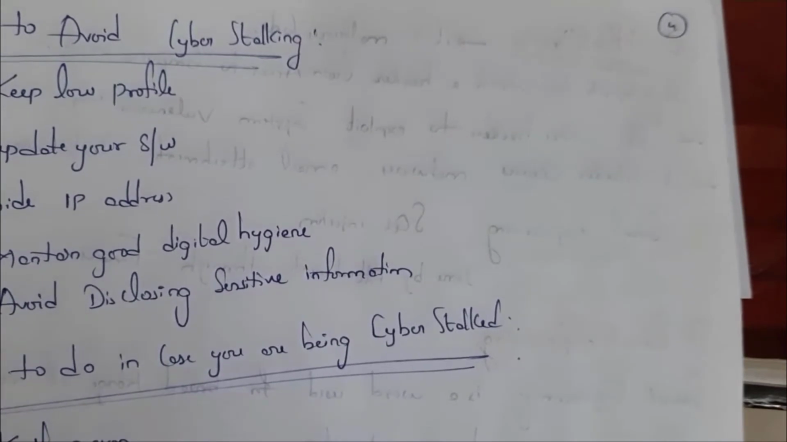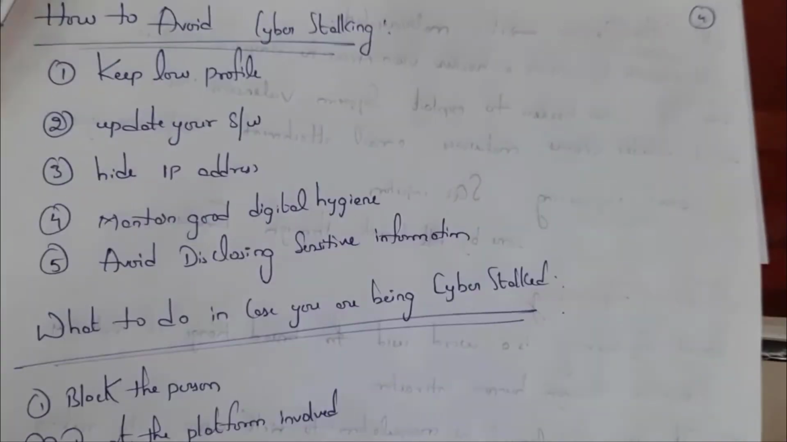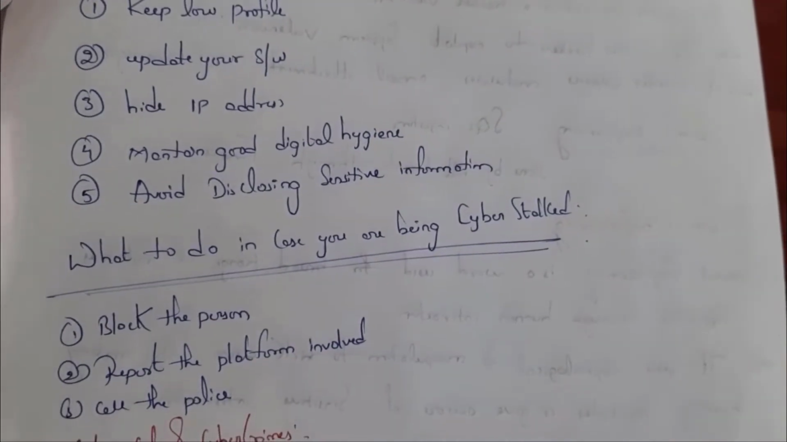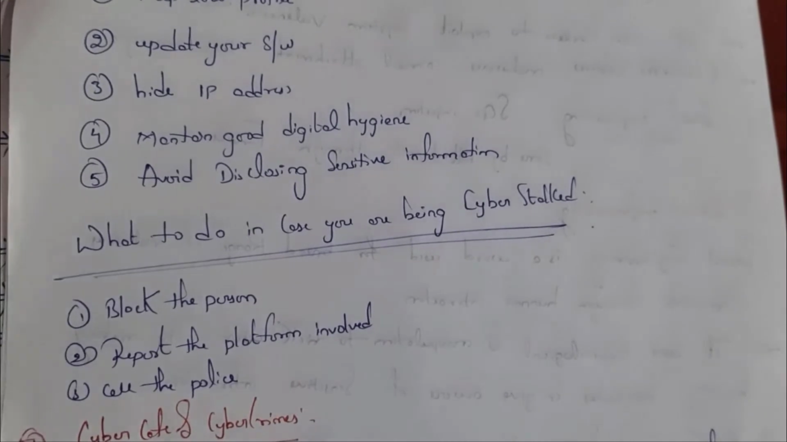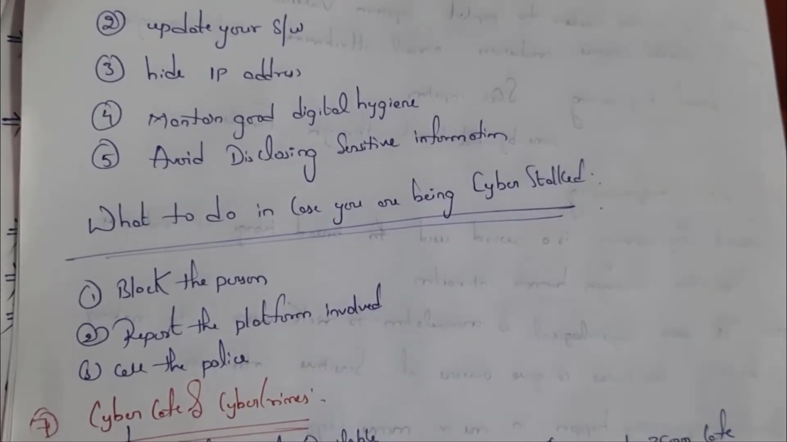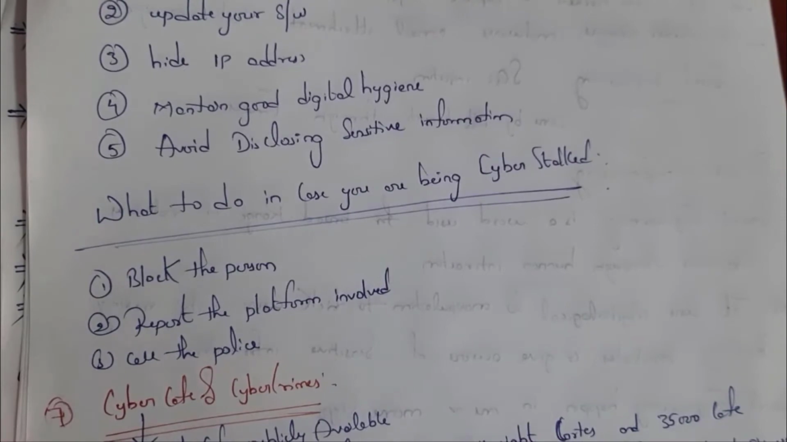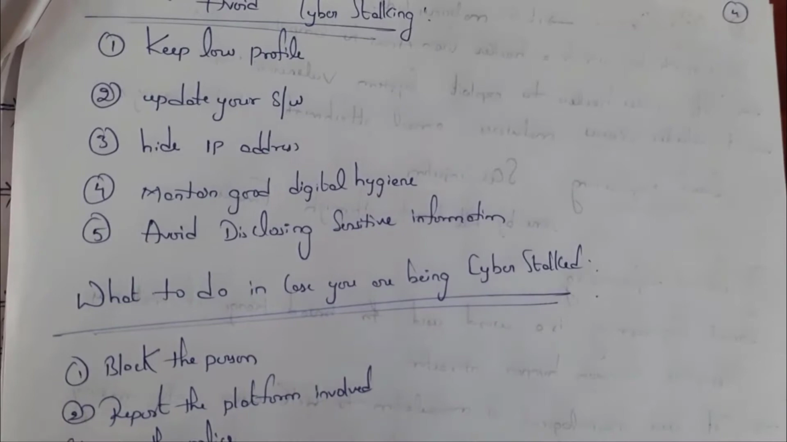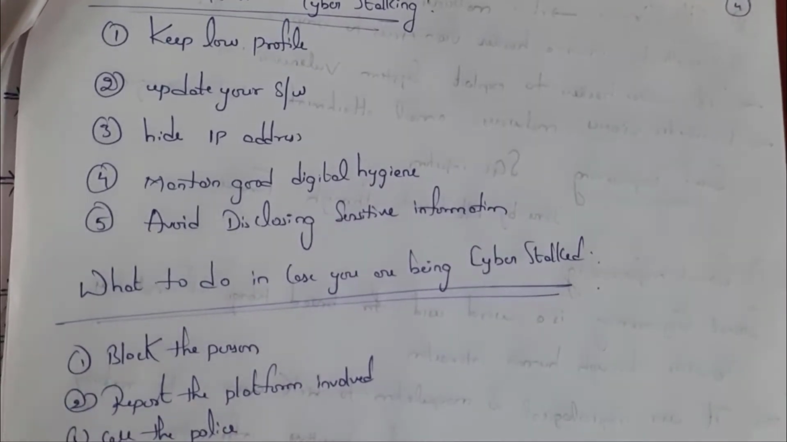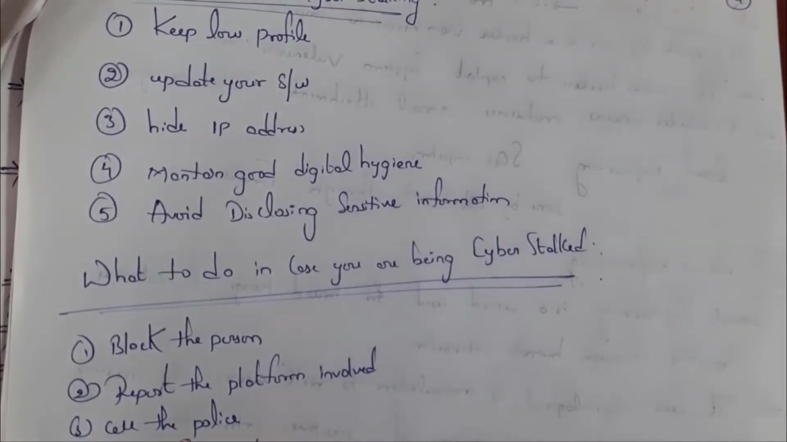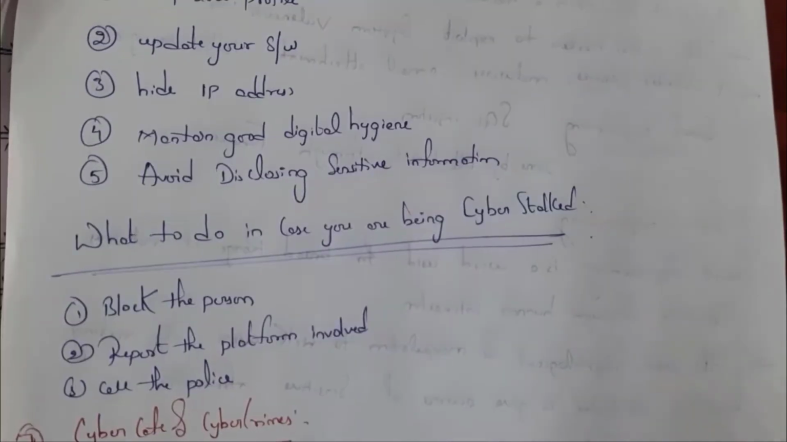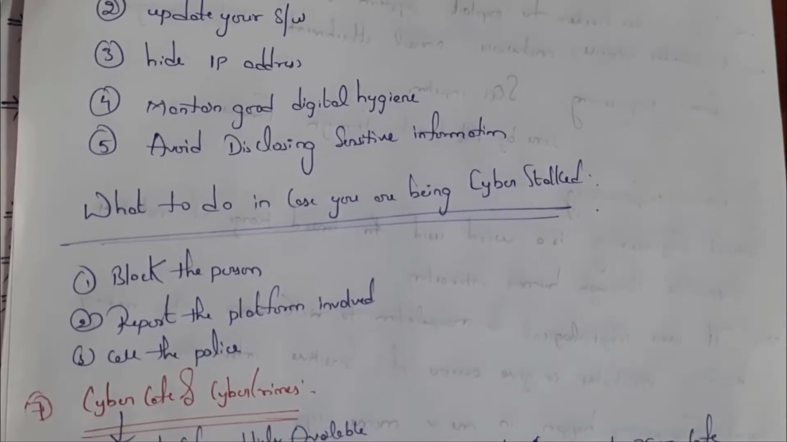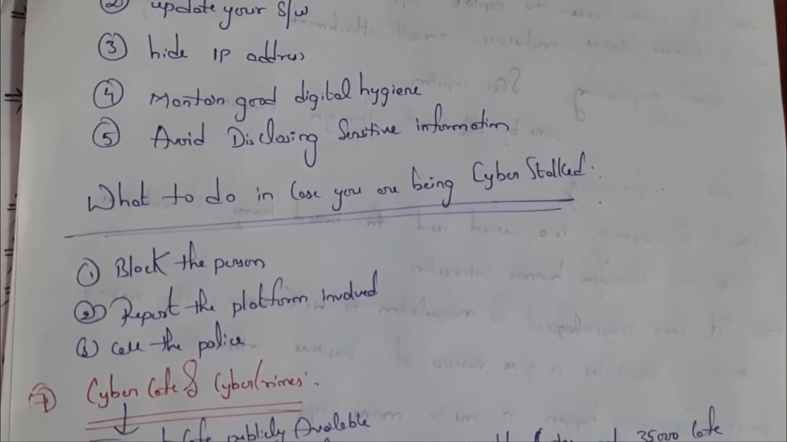See, by following these methods, you can avoid cyberstalking. First one is keep a low profile. For example, in Instagram, don't give your complete details such as birthplace, etc. Just give basic information such as name and place. Next one is use up-to-date software. Next one is hide IP address. And last one is avoid disclosing sensitive information, that is, don't give sensitive information to social media accounts.